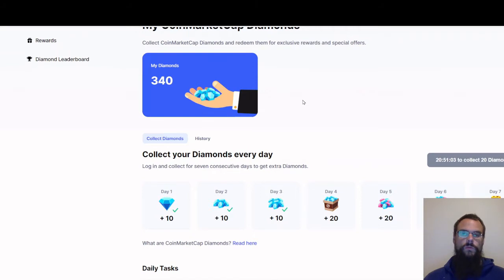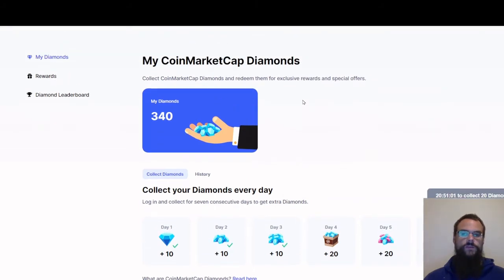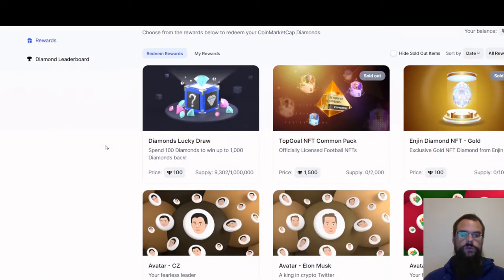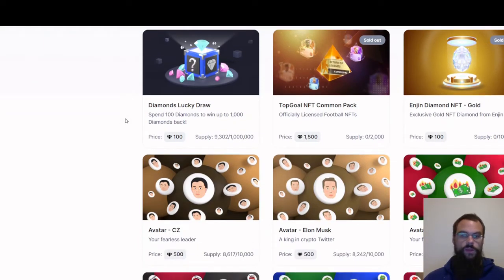Now, the whole point of the diamonds is that there are free rewards with them. Right now, there's something called NFTs, non-fungible tokens. These are tokens that you can collect. I will get into further detail on what an NFT is at a later point. But these are basically digital artwork that you can purchase with your diamonds, and you can only purchase these ones with diamonds. This one here would cost you 100 diamonds to buy.